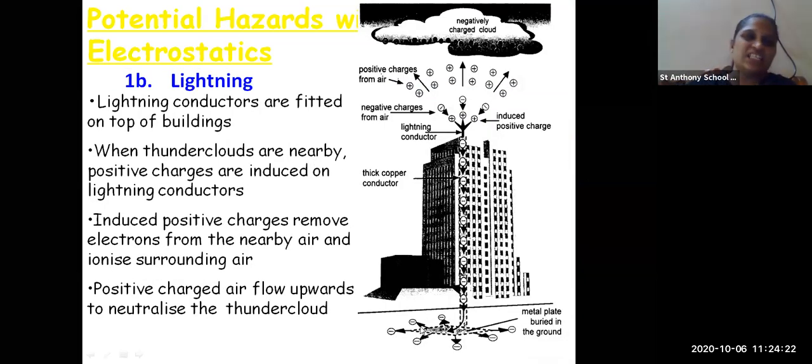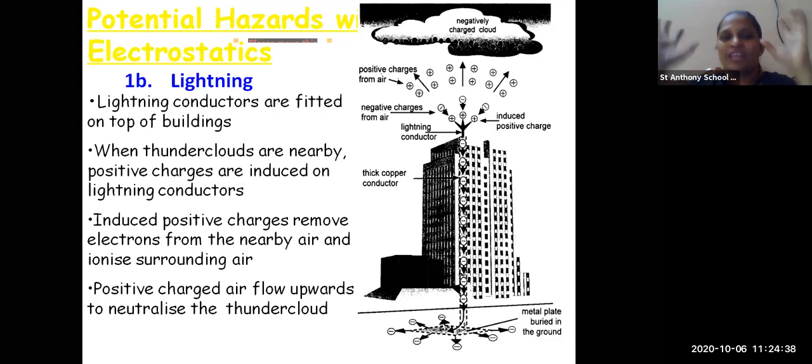Next, we can see that a lightning conductor is fitted at the top of the building. The buildings which are newly constructed have a lightning conductor at the top of the building. Why do they have it? To prevent damage from lightning and thunder, from the thunder cloud which produces positive charge, which induces the lightning conductor.